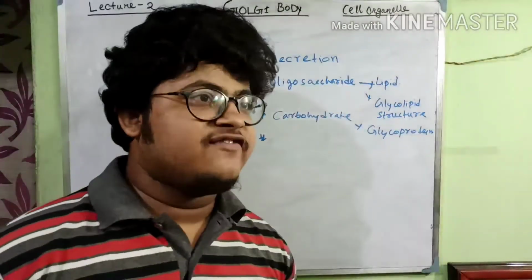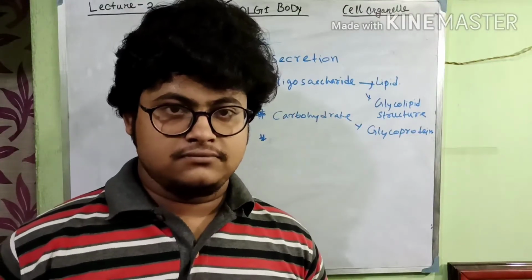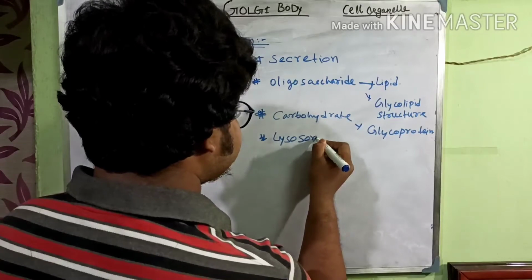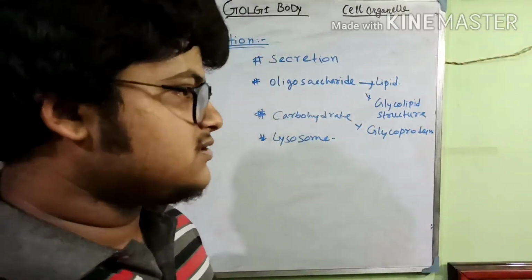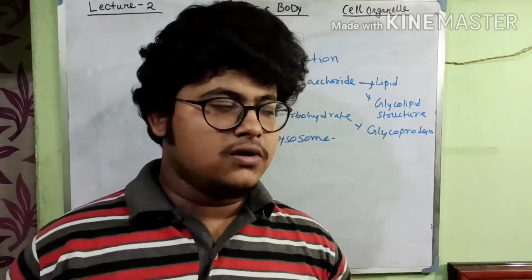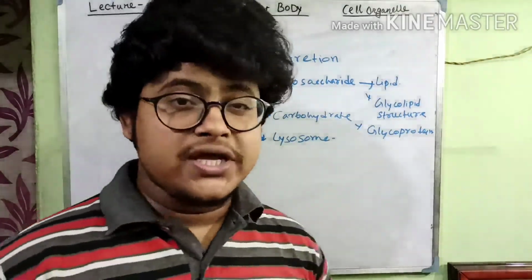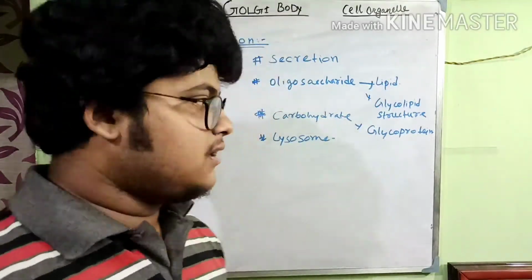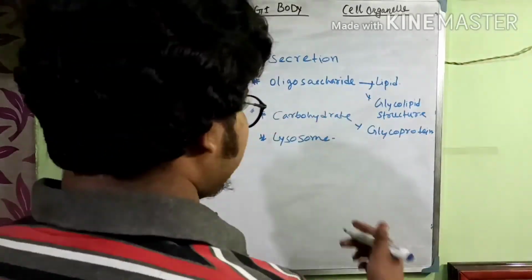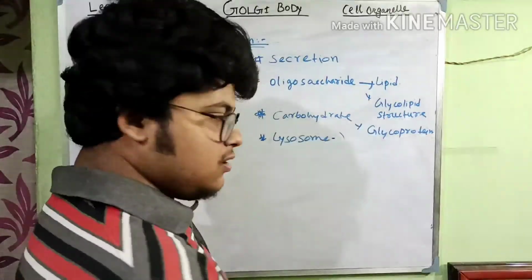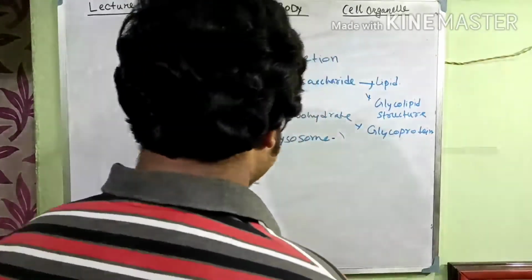The Golgi body also has a function to form lysosome, because in the Golgian vacuole there are some hydrolytic enzymes as well as some proteins, or they act as hydrolytic enzymes, so they have a great role in producing lysosome.